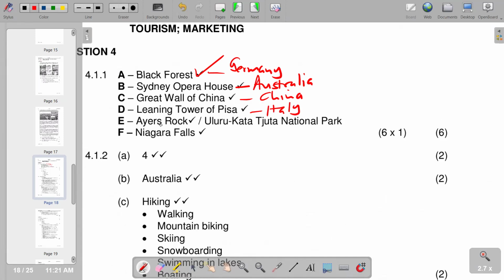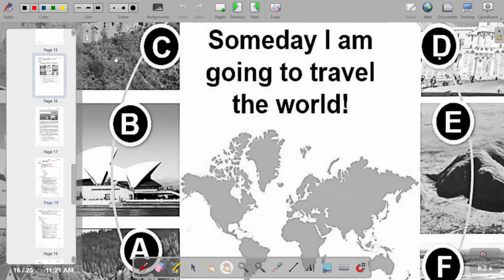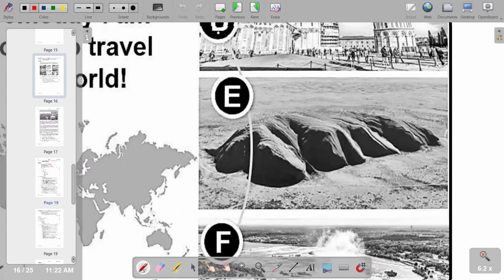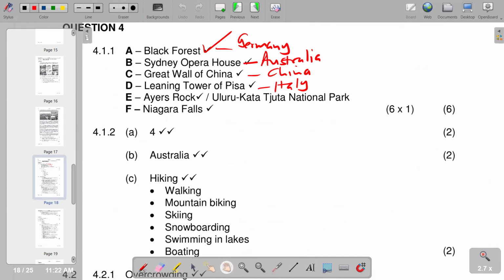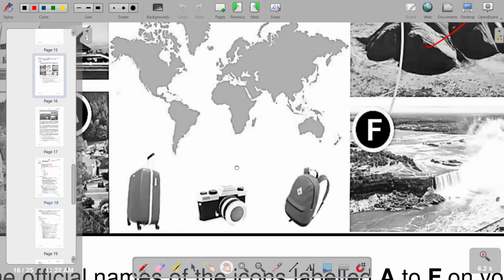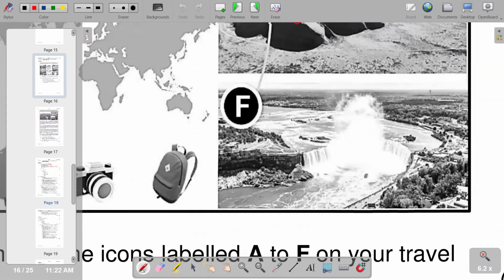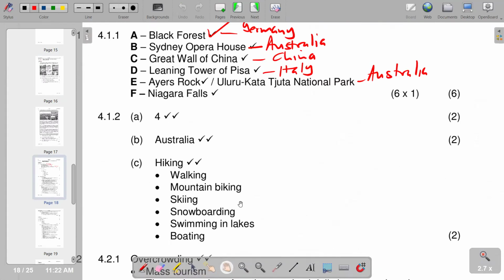Then we've got Ayers Rock, which is our E. Going down, you see that we've got our Ayers Rock here, which is our E. And Ayers Rock, we find it in Australia again. Then we've got Niagara Falls as our F, which we have on this part. Niagara Falls, we find in Canada.